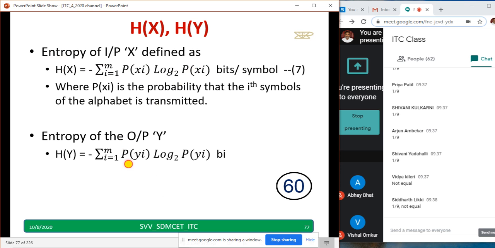Similarly H of Y, instead of probability of xi I write probability of yi. That's the only difference. Already we have discussed this. Hope all of you know this, copy down H of X equal to, and H of Y equal to.